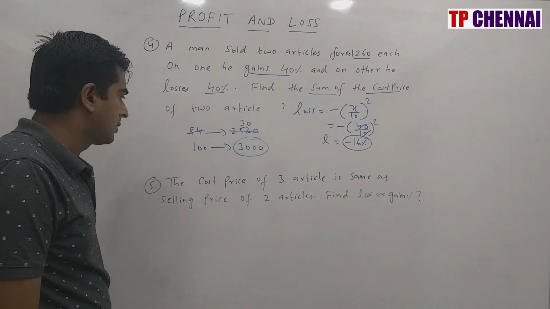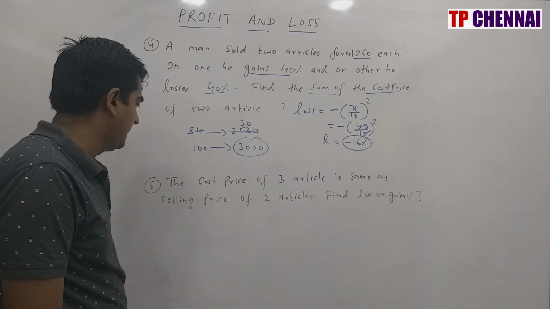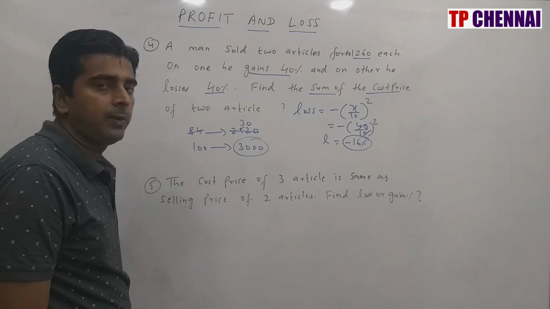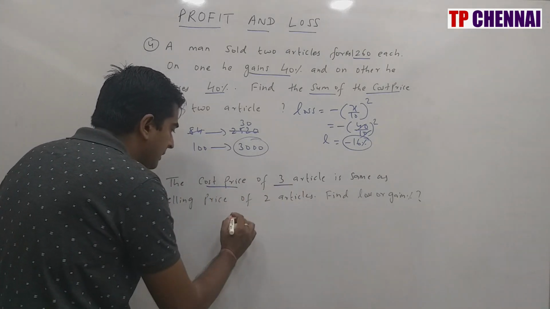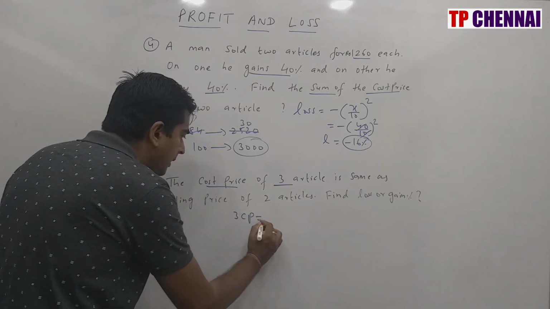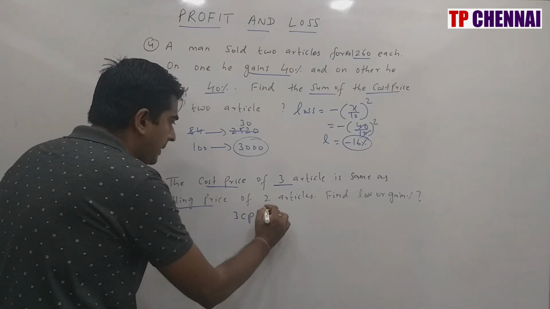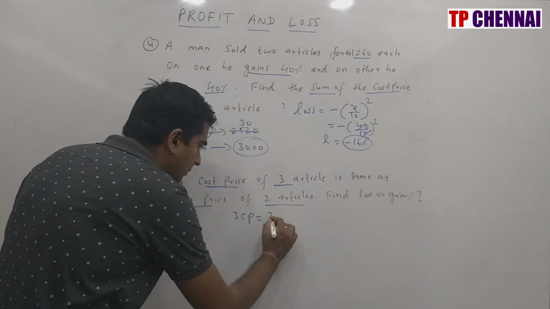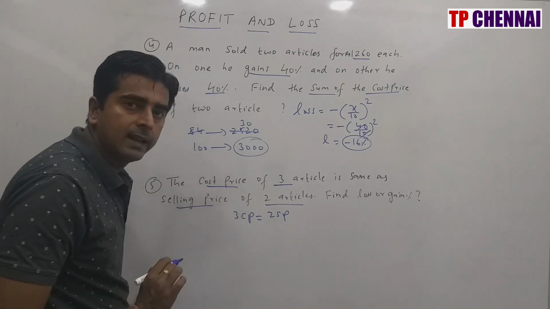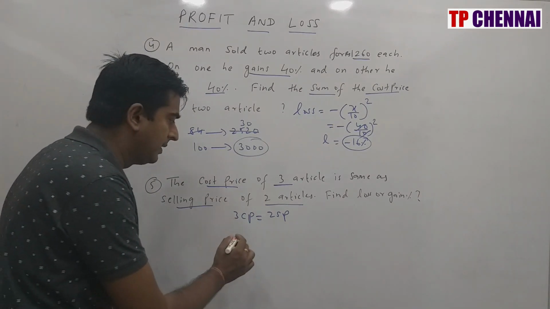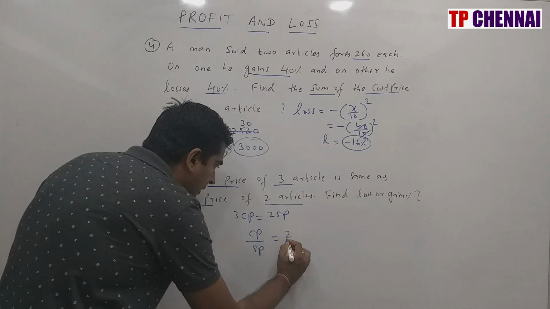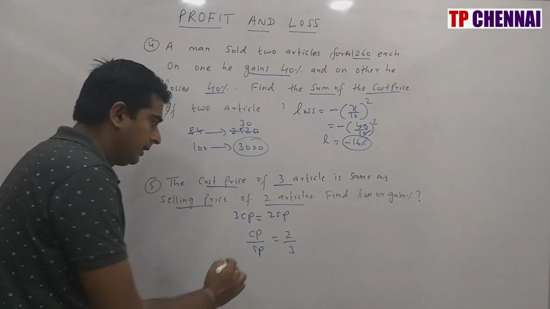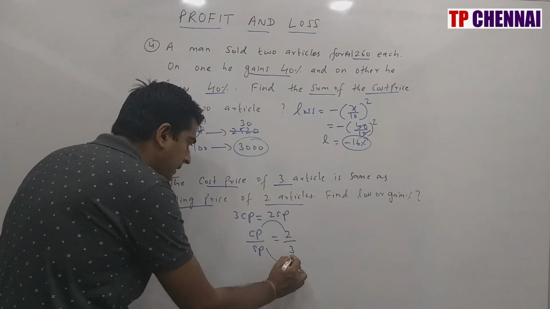Next one. The cost price of 3 articles is same as selling price of 2 articles. Find the loss or gain percentage. So CP of 3 articles, so that means 3 CP is same as selling price of 2 articles, which is 2 SP. So from this I can get the ratio of CP by SP or SP by CP. If you say CP by SP, which is nothing but 2 by 3. CP is 2, SP is 3.